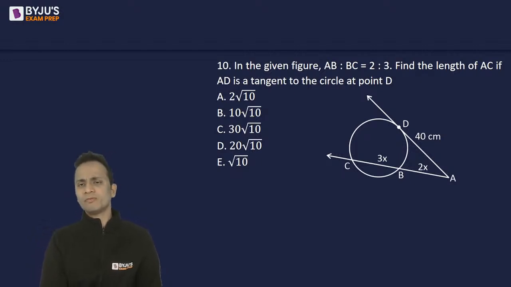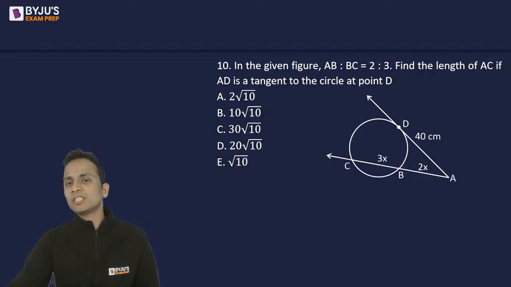It is the theorem which is related to a tangent and a secant. You can see that from an outside point A, a tangent is drawn, and from the same point, a secant is drawn.